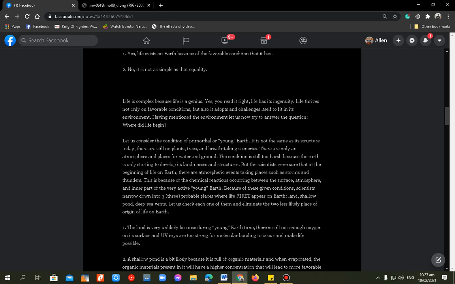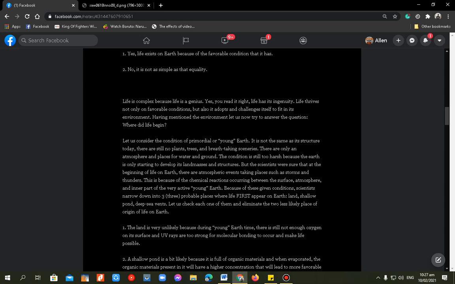This is because of the chemical reactions occurring between the surface, atmosphere, and inner part of the very active young Earth. Because of these conditions, scientists narrowed it down to three probable places where life first appeared on Earth: land, shallow ponds, and deep sea vents.